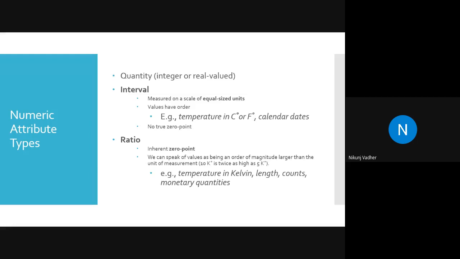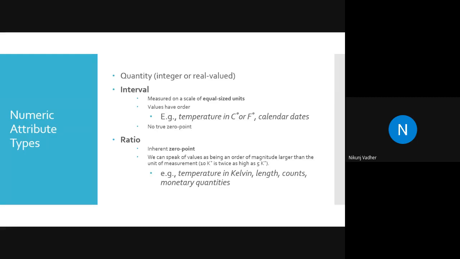Let me tell you very simply. Interval means we can have negative and positive values. If you can visualize a mathematical number line, then we can have negative values as well as positive values. What about temperature in Kelvin?